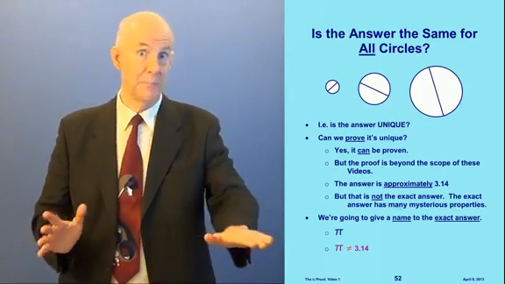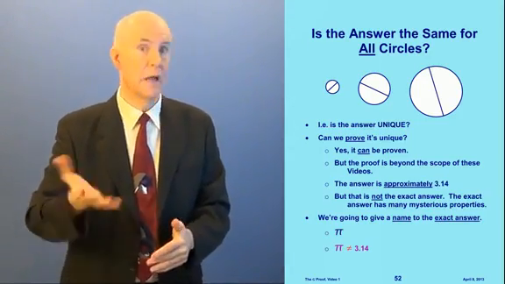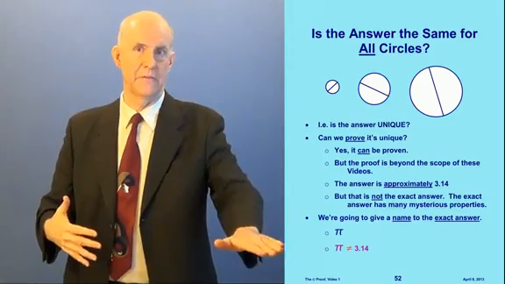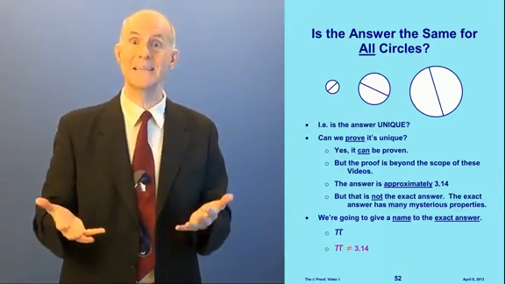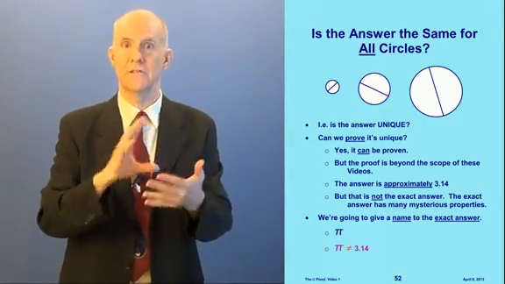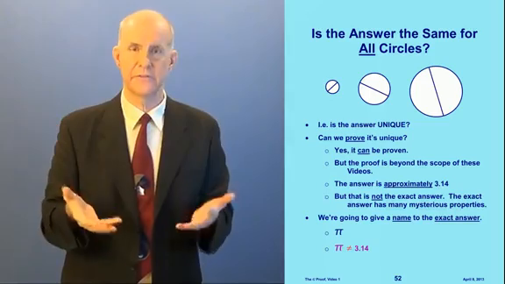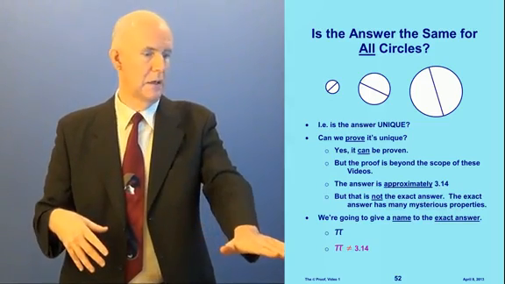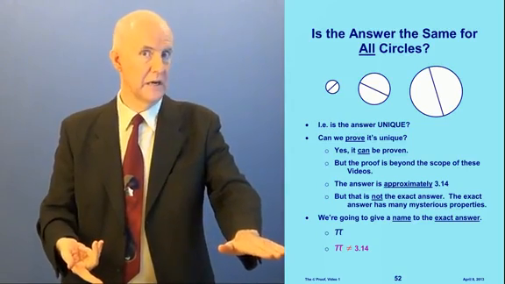And I want to emphasize pi is not equal to 3.14, and let me just make a comment about math education here. There are a lot of students who are taught that pi is equal to 3.14, and they're given a bunch of problems to do, plugging numbers into circles and figuring out their circumference and diameter, without any understanding of what I just showed you. Pi is not equal to 3.14.